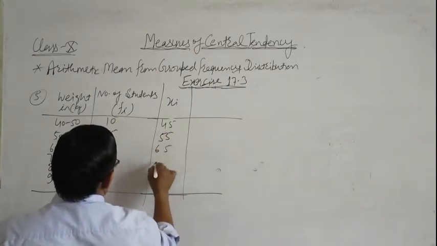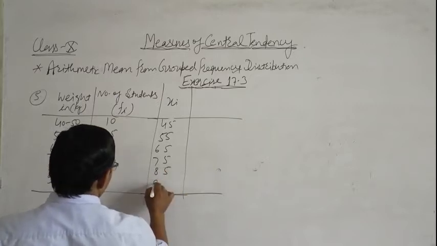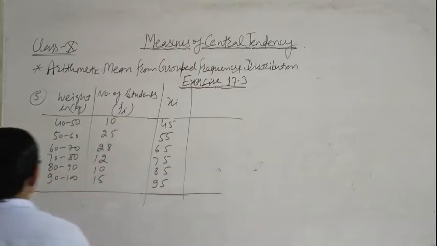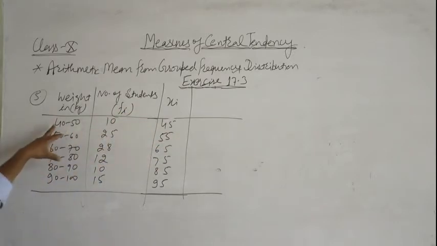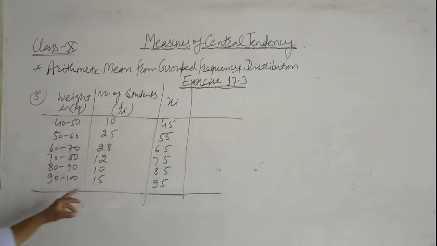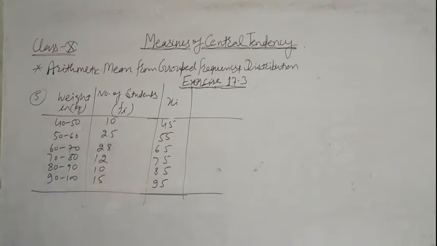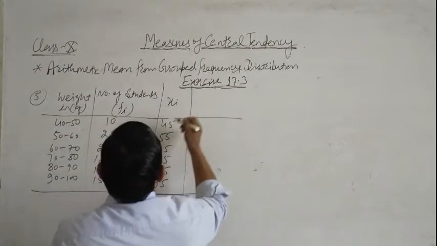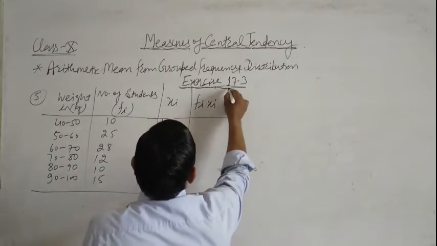Then 65, 75, 85, and 95. These are the values of xi. 90 plus 100 is 190 upon 2, that is 95. Clear?